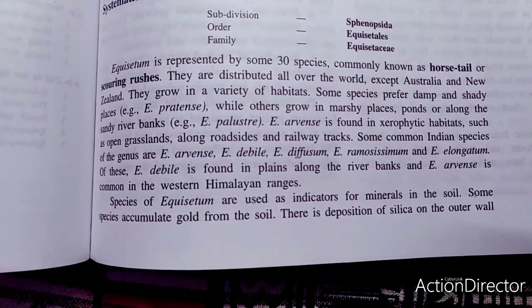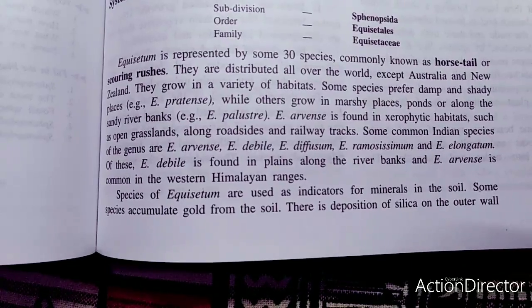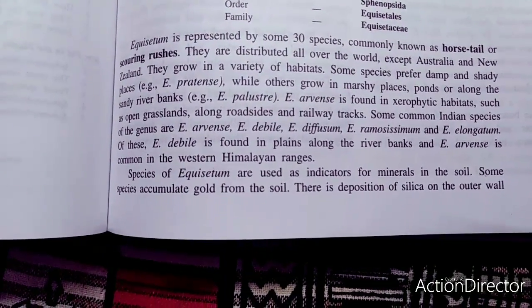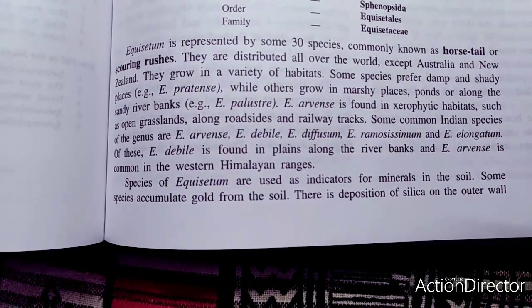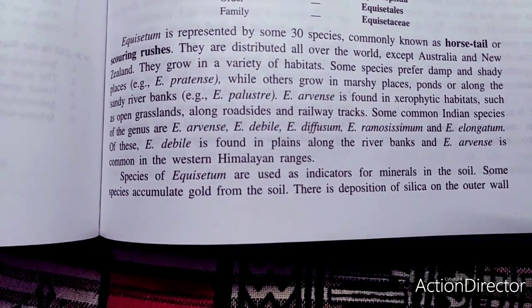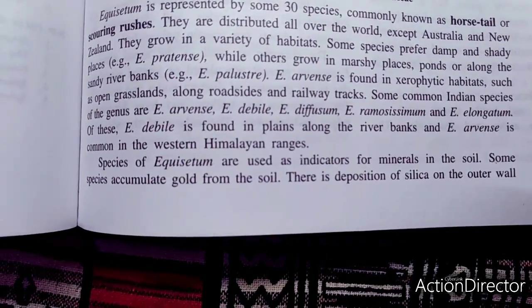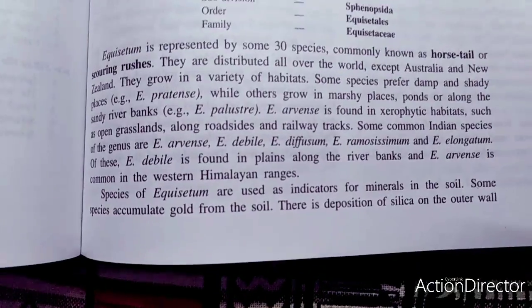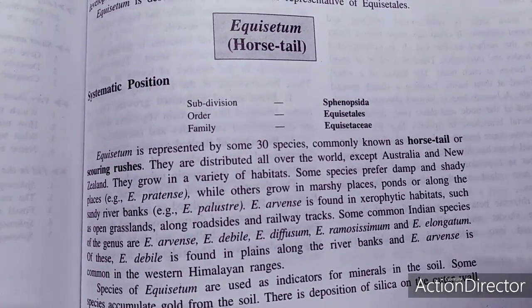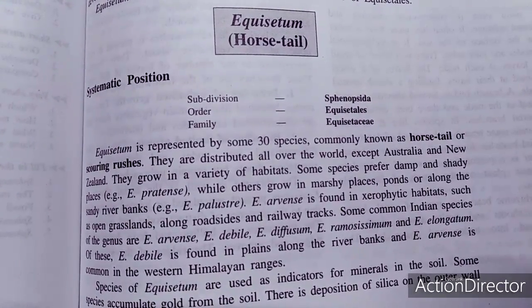And a very interesting thing is that the stem has distinct nodes as well as internodes. There are nodes, and in between the nodes the internodes are there, and the internodes are longitudinally ribbed, and ribs of successive internodes alternate with each other. But before going to the detailed aspects of Equisetum, this is a pteridophyte, and this pteridophyte Equisetum belongs to Arthrophyta, because the stem possesses definite ridges and furrows.